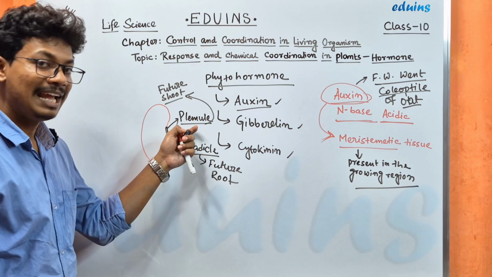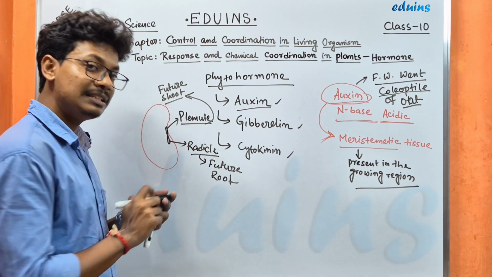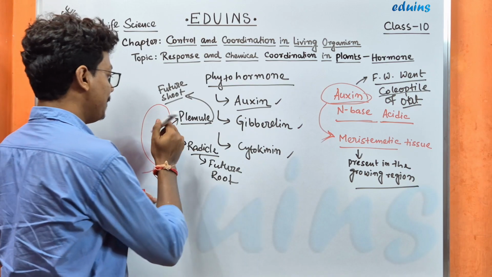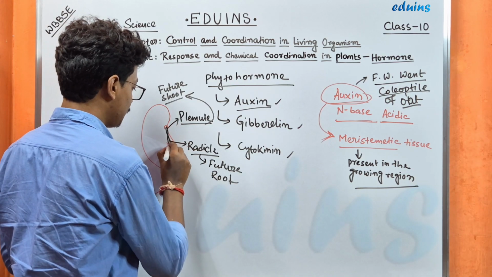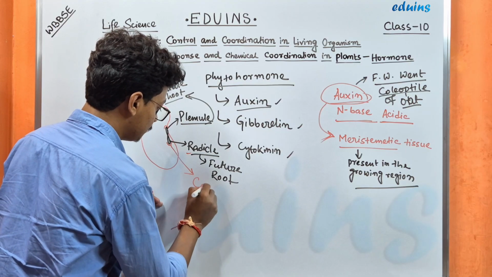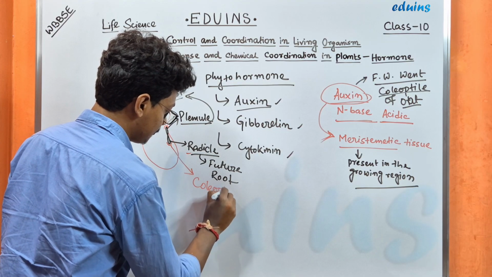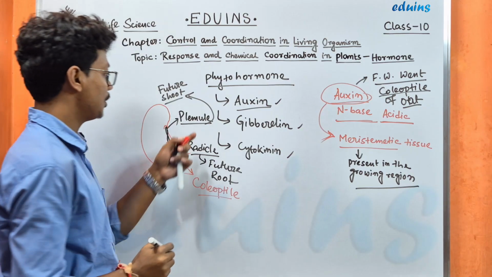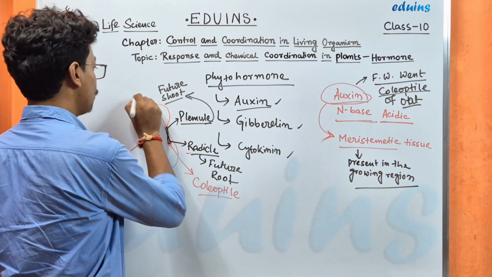So this radicle and plumule are further covered with a membrane, which in case of plumule is called coleoptile, and in case of radicle is called coleorhiza.